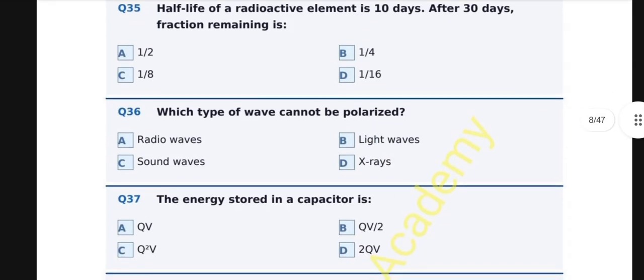Question number 36. Which type of wave cannot be polarized? A. Radio waves, B. Light waves, C. Sound waves, D. X-rays. And the correct option is C. Sound waves. Polarization is only possible for transverse waves. Sound waves are longitudinal, with particles vibrating along the direction of propagation, so they cannot be polarized.